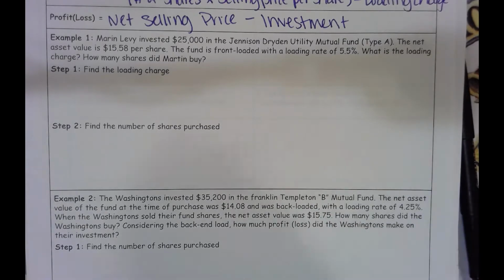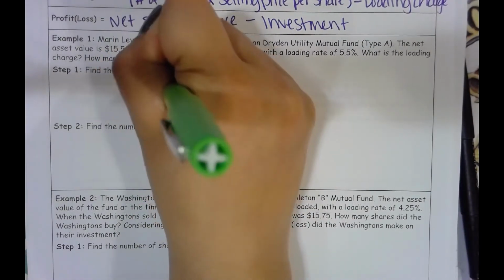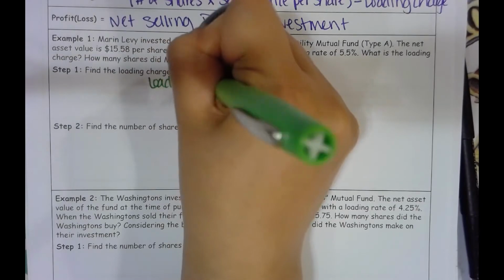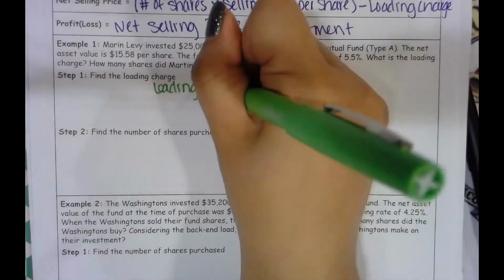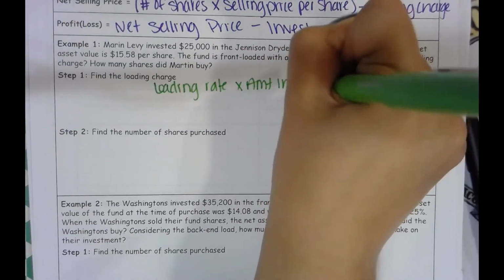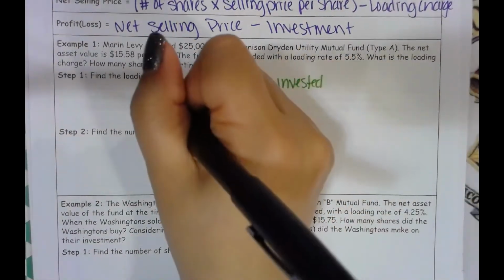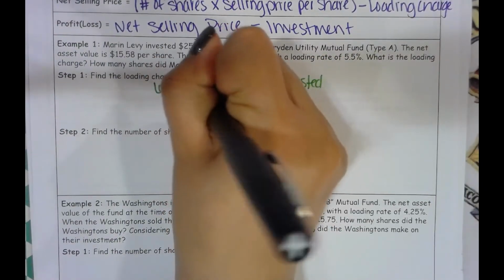Alright, so to find your loading charge, since this is a type A, that means you're paying your loading charge when you invest. So looking at that formula, you're going to take that loading rate, and since this is type A, and I said type A you use invested, type B you use sale, it's going to be loading rate times your amount invested, which our loading rate is 5.5%, which would be 0.055.